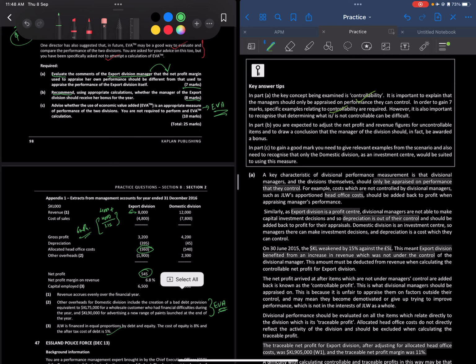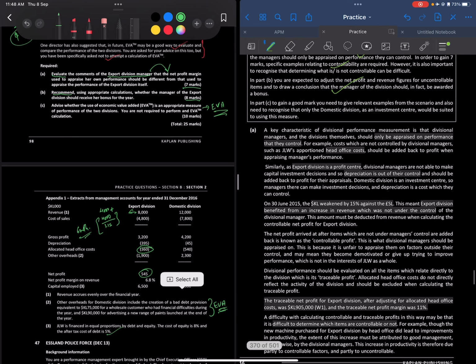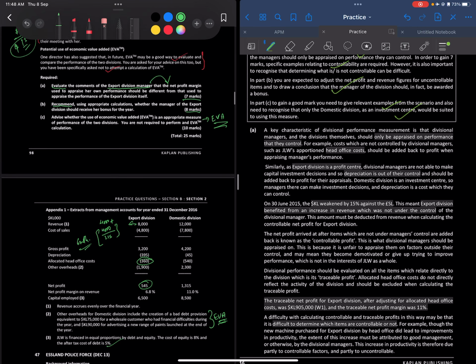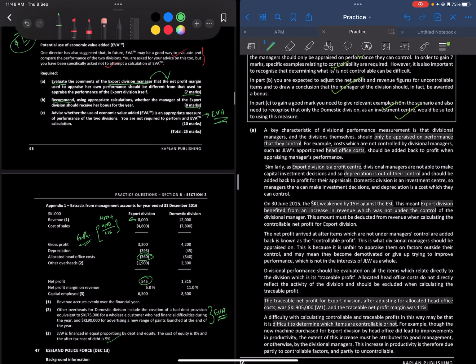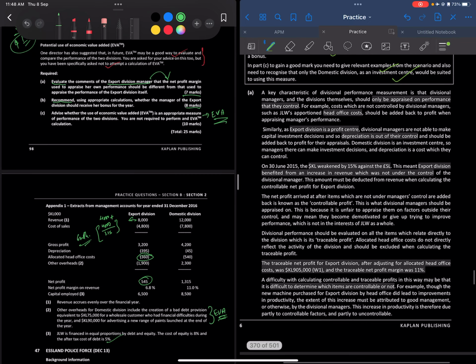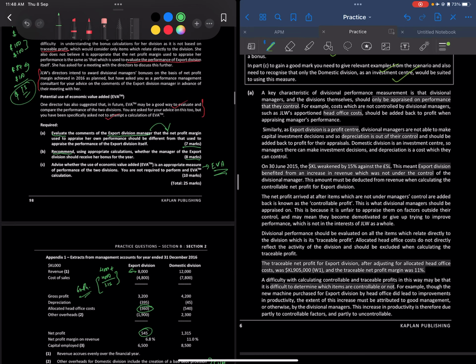So in part B, you are expected to adjust the net profit and revenue figures for uncontrollable items and then draw a conclusion for the manager, right? Next thing is we need to give relevant examples from the scenario and recognize the domestic division is an investment center, which would suit using this measure, right? First thing we need to evaluate is the comment that net profit margin should be used, or whether it should be different to appraise the export division. The export division is a profit center, right?